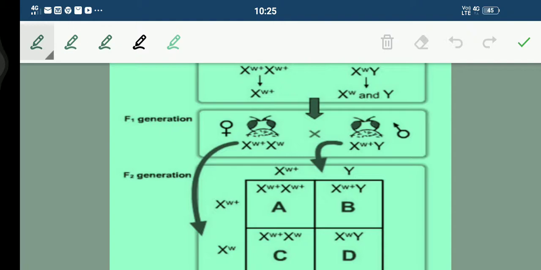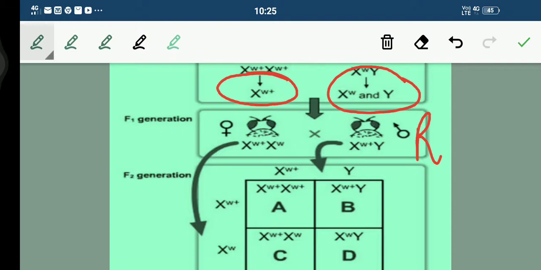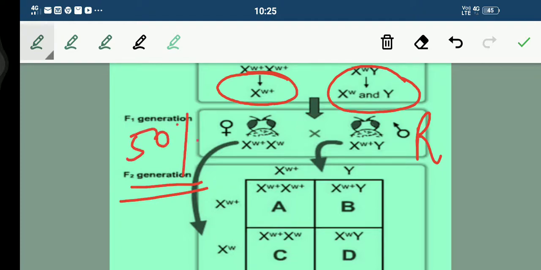This one is the red and this one is the white-eyed. So in F1 generation we have got the red only. Fine. And then in F2 generation, students, what have we got? 50% of males are red, 50% white, and all the females are red-eyed. Fine.